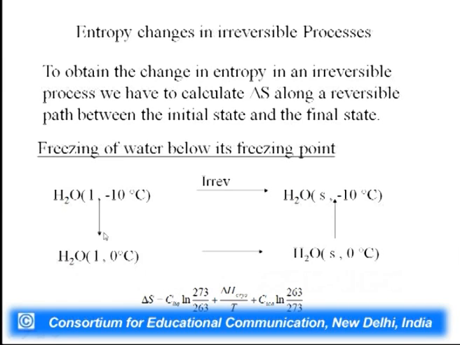So, here it is heating followed by phase change followed by cooling, and now you can calculate delta S. Delta S is C liquid log 273 by 263 plus delta H by T plus C ice log 263 by 273. So, this is the way we can calculate entropy change for an irreversible process.